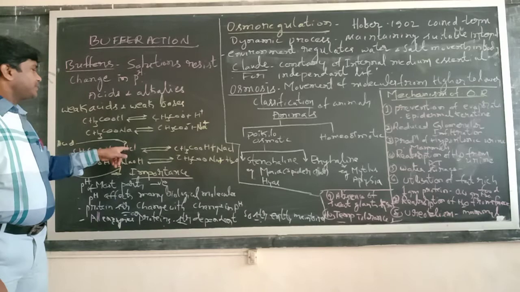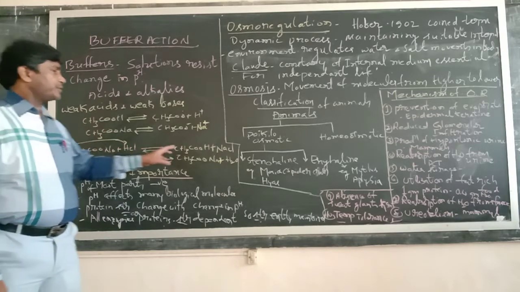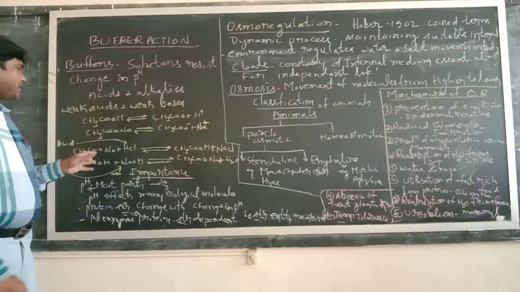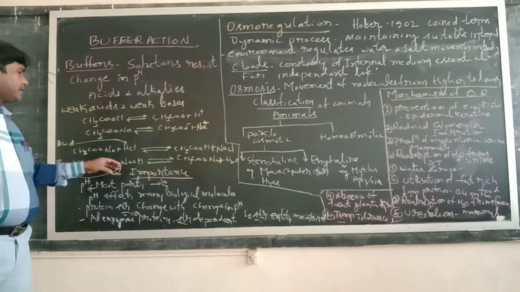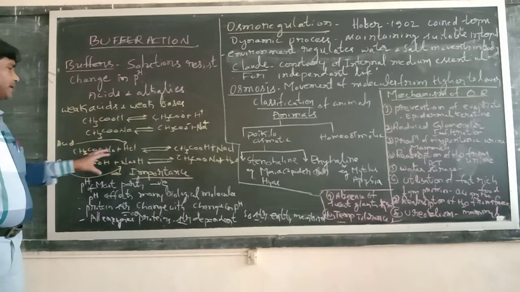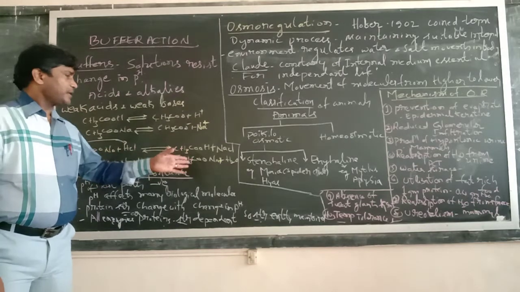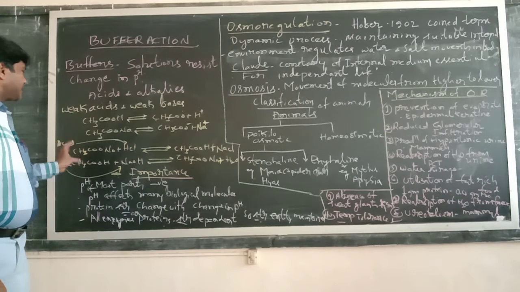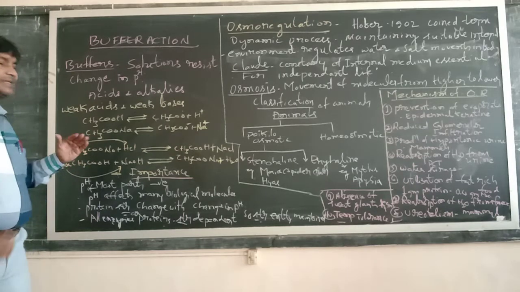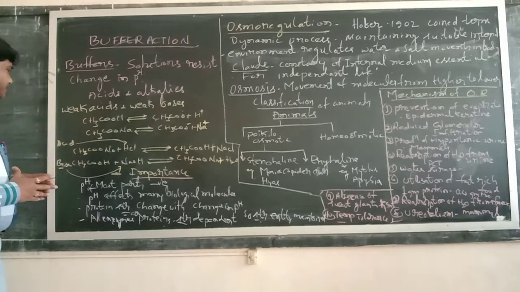And the acetic acid reacts with the base sodium hydroxide and gives again the acetate ion. Like that, weak acids and weak bases are generally used as buffers.